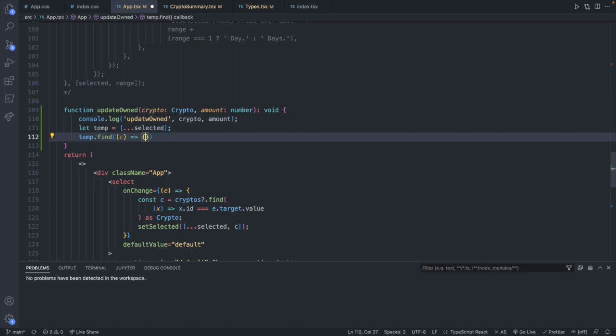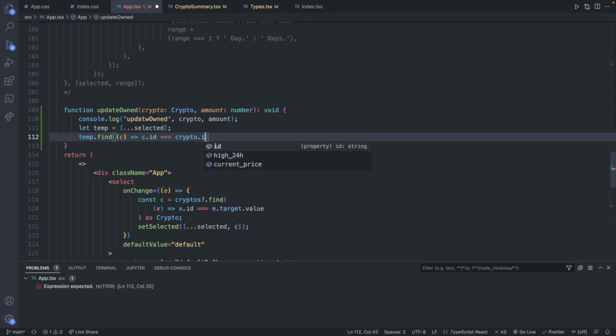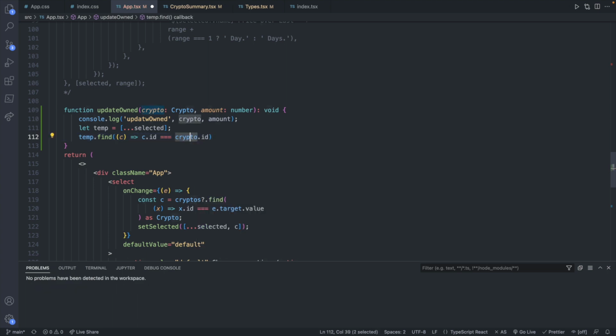So I'll just call that c. And what we'll do is, instead of using curly braces here, we'll just do a comparison directly and say c.id is equal to crypto.id, where this crypto variable is the parameter that was passed in right here. So basically, if the argument crypto that was passed into this parameter here, ID is equal to an ID inside of the state array, we're going to return the state array object c.